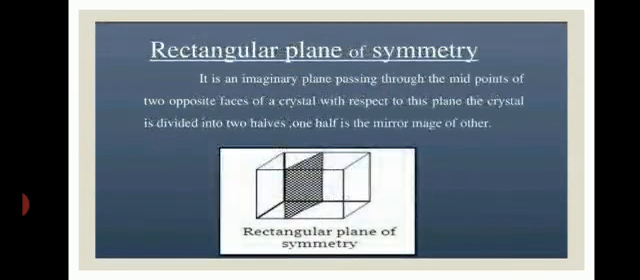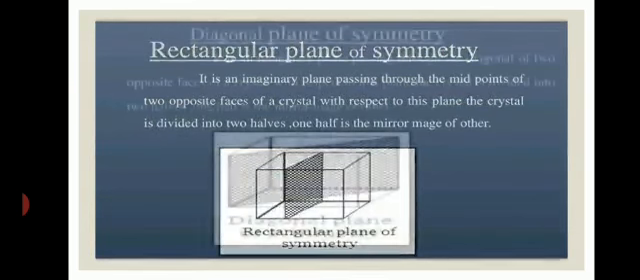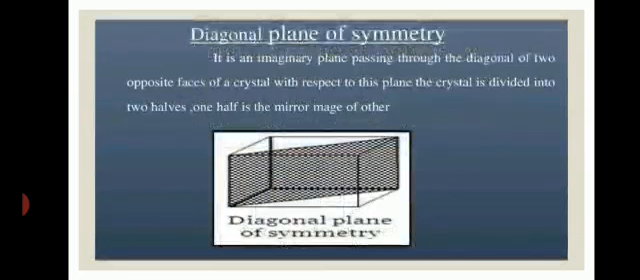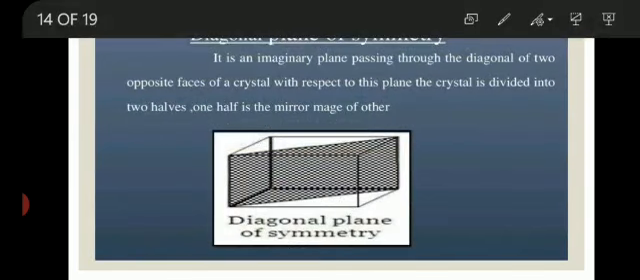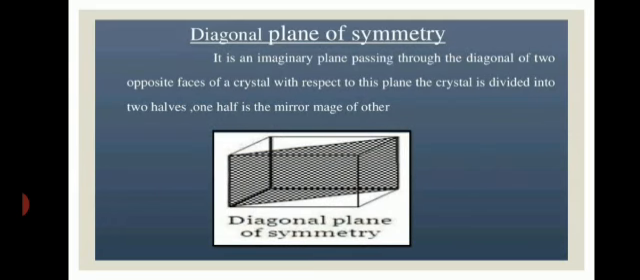Here we see the rectangular plane of symmetry, in which the imaginary plane passes through the midpoints of two opposite faces of a crystal. With respect to the plane, the crystal is divided into two halves that are mirror images of each other. Next is the diagonal plane of symmetry, in which the plane passes through the diagonal of two opposite faces and divides the crystal into two halves, and one half is the mirror image of the other.